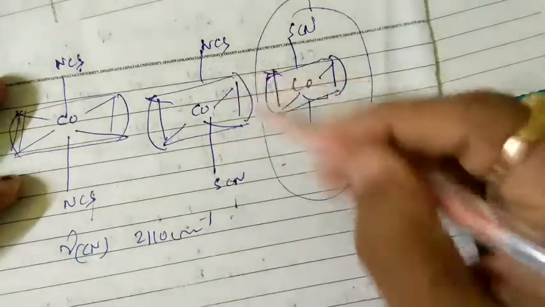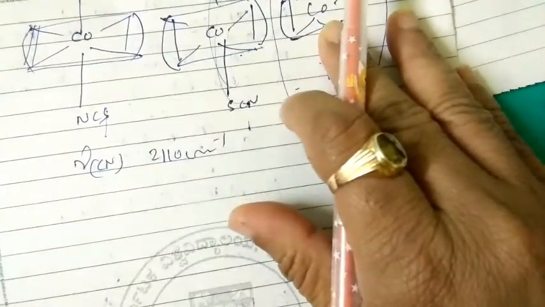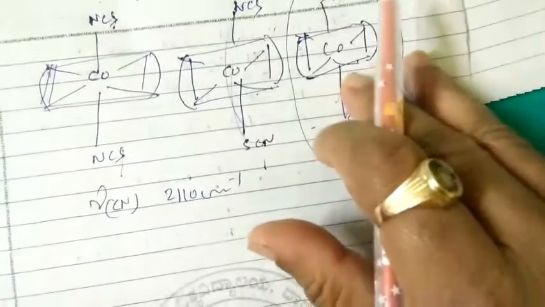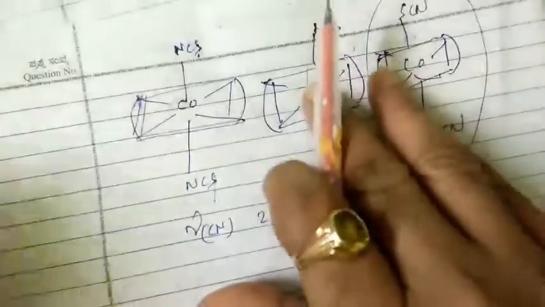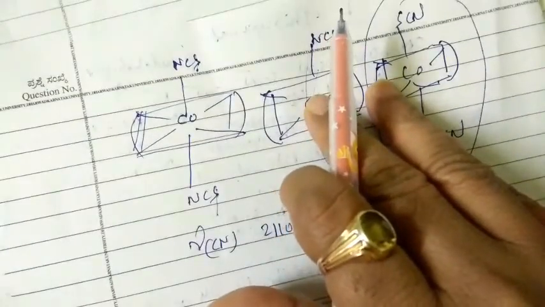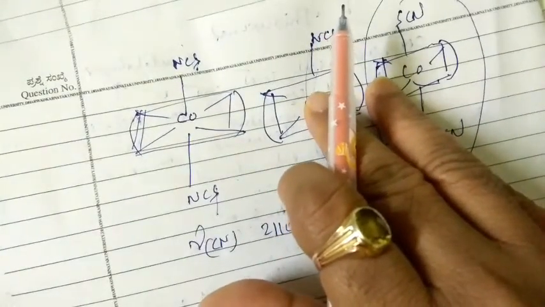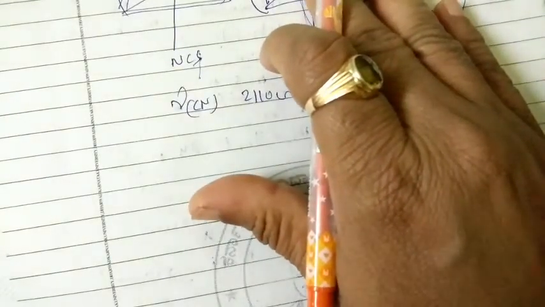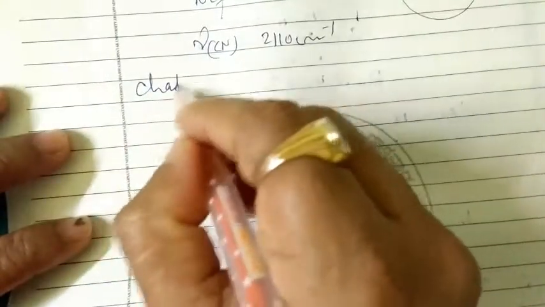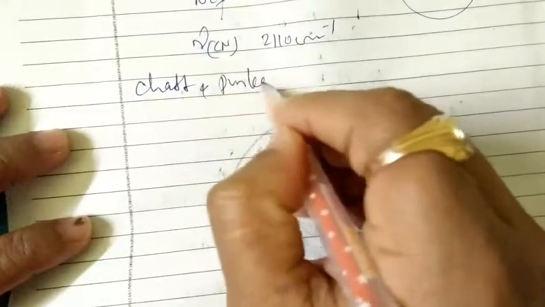Okay, so you can see these peaks here. Like this, we can correlate such isomeric forms of the thiocyanate complexes with the help of IR frequencies. Sometimes you can see, according to Chatt and Duncanson.